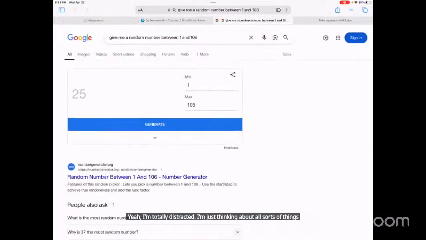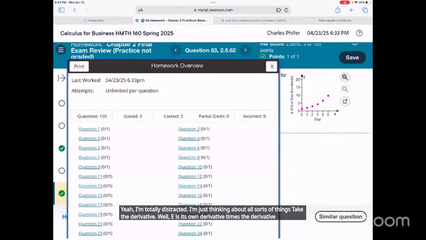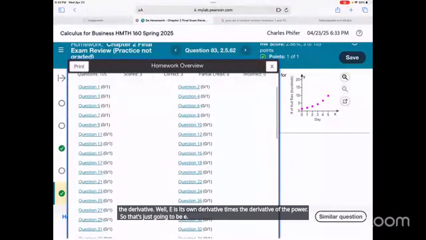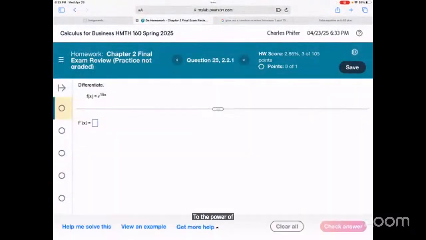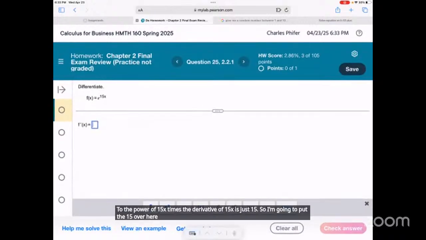Take the derivative. Well, e is its own derivative times the derivative of the power. So that's just going to be e to the power of 15x times the derivative of 15x, which is just 15. So I'm going to put the 15 over here. So 15 times e to the 15x. All right. Easy peasy, lemon squeezy. Generate. Let's go to question 75.